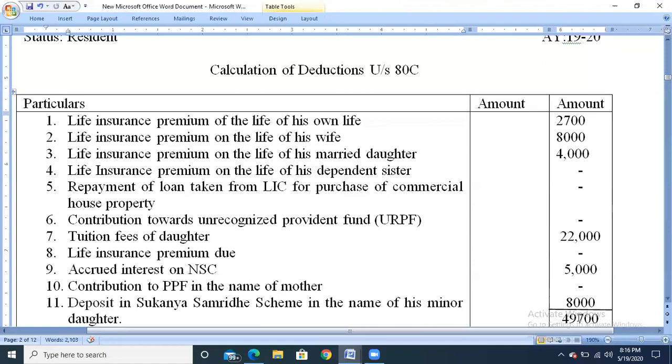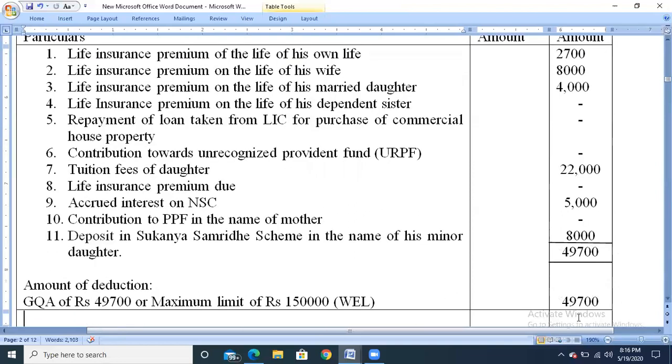So we need to calculate what is the amount of deduction. The amount of deduction is nothing but we need to take the gross qualifying amount. Gross qualifying amount is nothing but the total of all the transactions. So total is 49,700. That is gross qualifying amount, 49,700. Maximum limit is 1,50,000, whichever is lesser. So the lesser value is 49,700. So amount of deduction is 49,700.